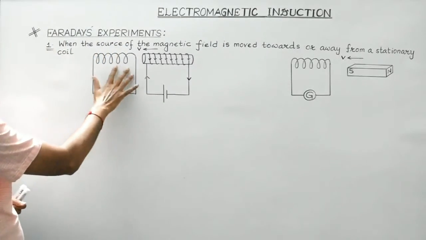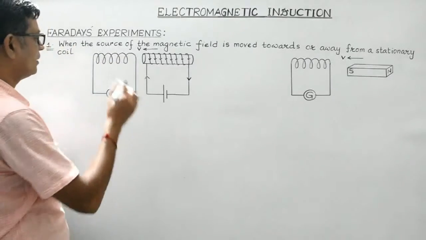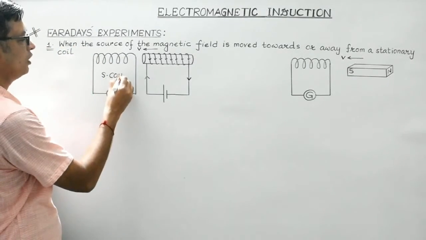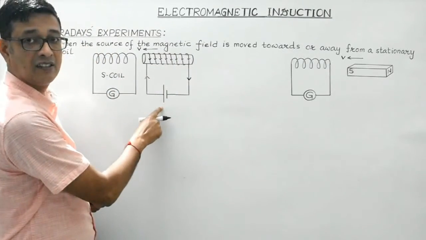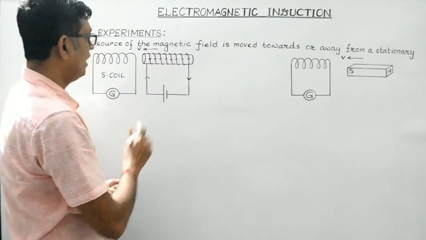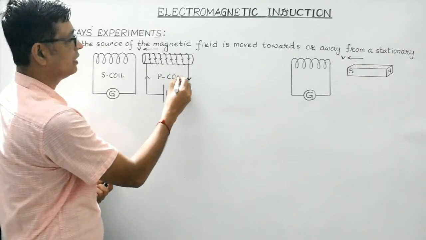So this is a coil in which a galvanometer is connected, no source is there. It can be considered to be the S coil. Actually it is the secondary coil. There is another coil where a source is connected, so it acts as a source of steady current, isn't it? And this can be considered to be the P coil, which is actually the primary coil.